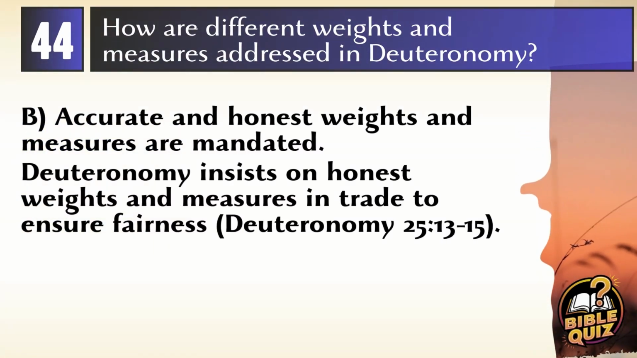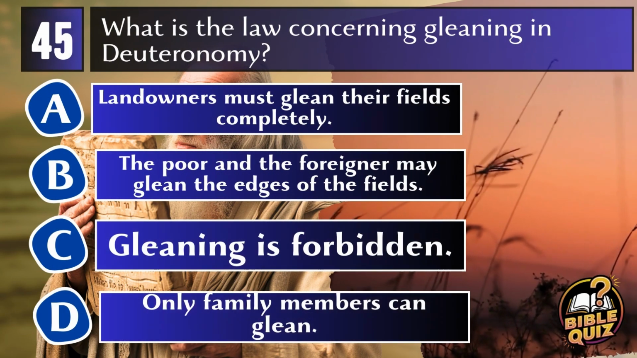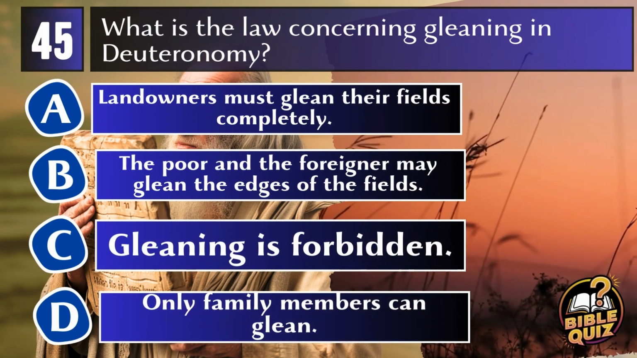Answer B. Accurate and honest weights and measures are mandated. Deuteronomy insists on the use of accurate and honest weights and measures in trade, emphasizing the importance of fairness and integrity in business. Deuteronomy 25:13-15. Question 45. What is the law concerning gleaning in Deuteronomy?